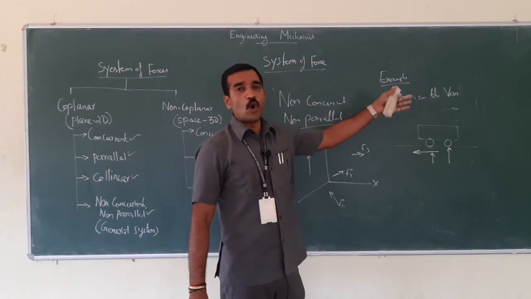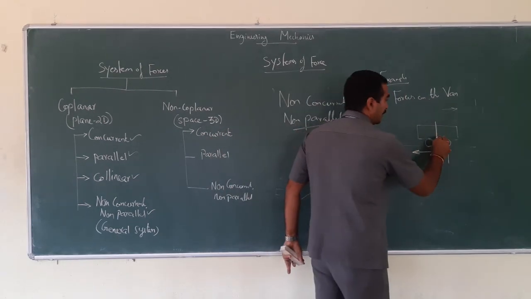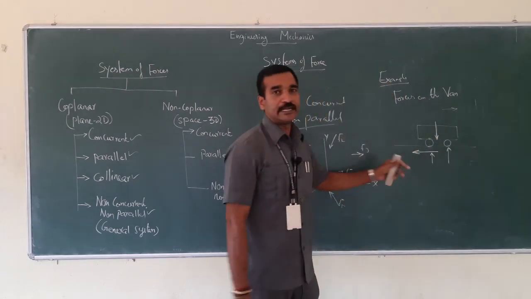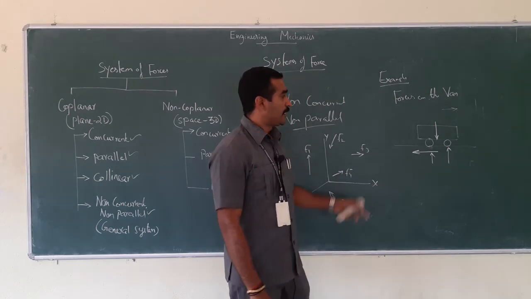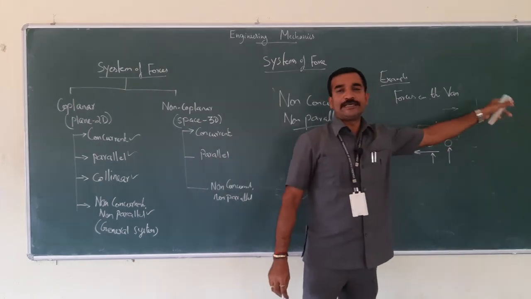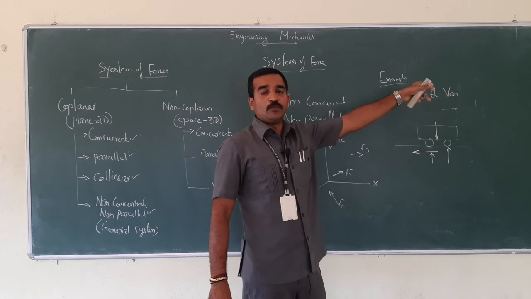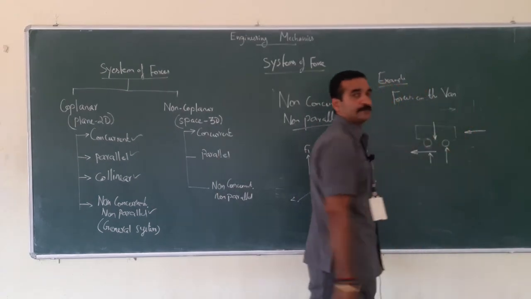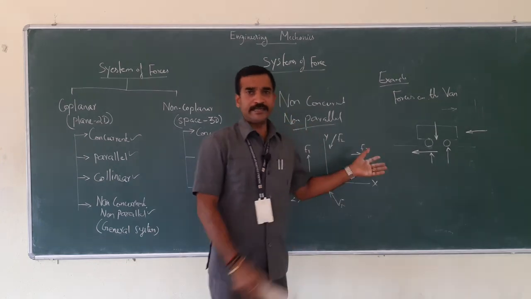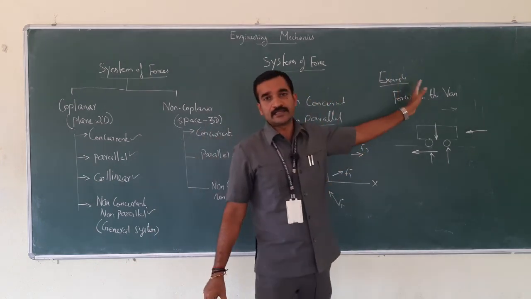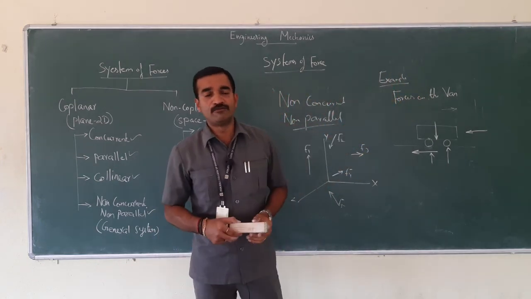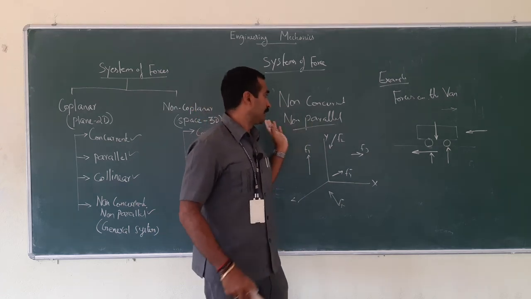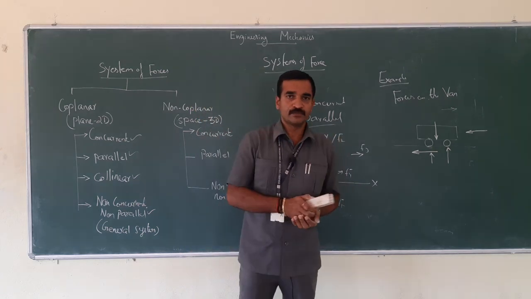And it has its own weight which will act vertically downwards. Since it is moving in the positive x direction, there will be air resistance which will act in the opposite direction. So look at here, nothing is concurrent. So this is the apt example for the non-concurrent, non-parallel forces.